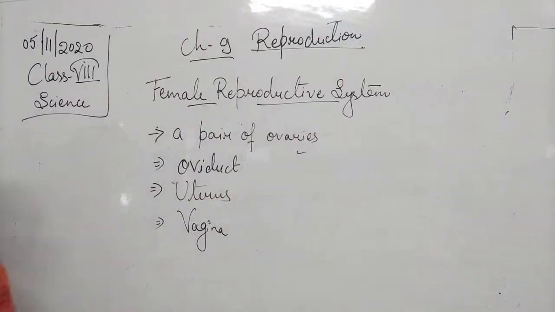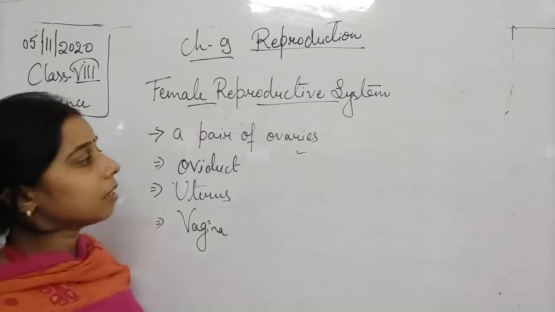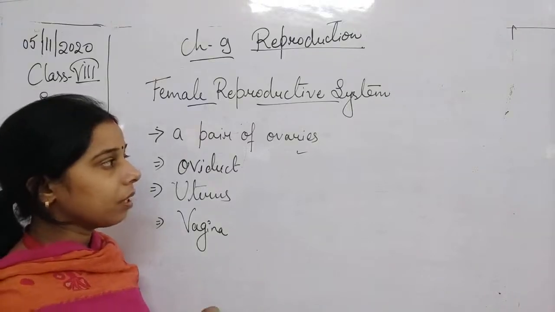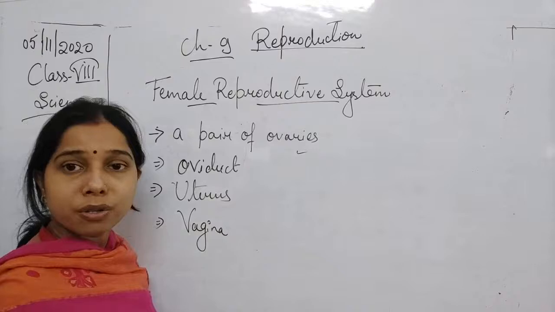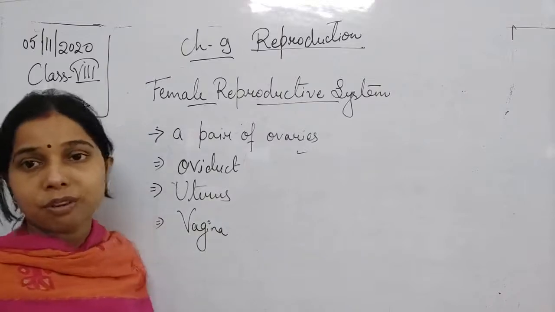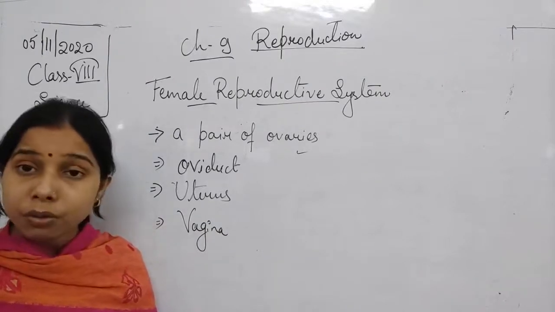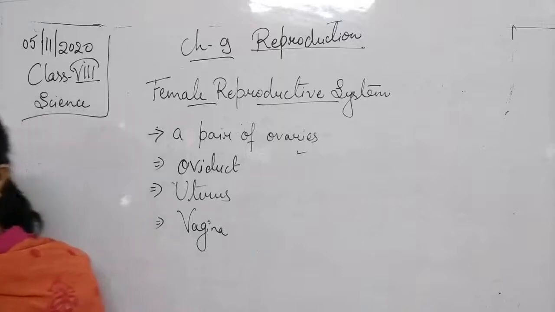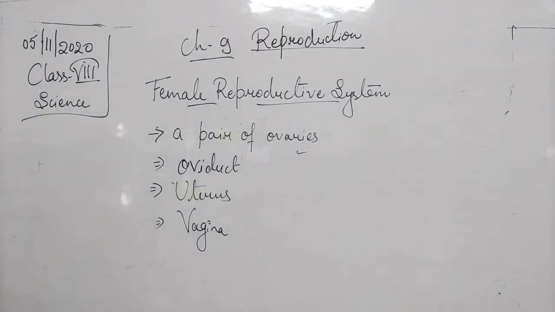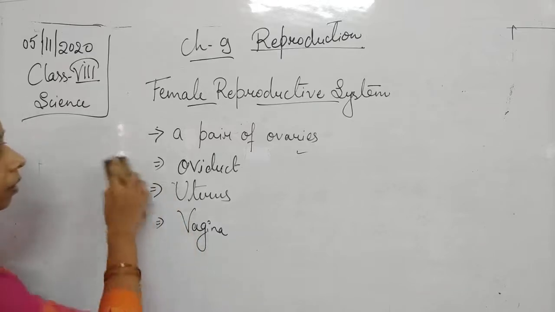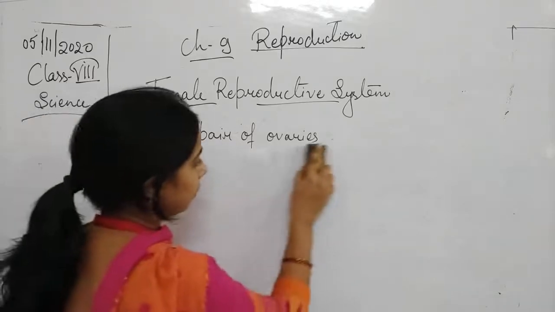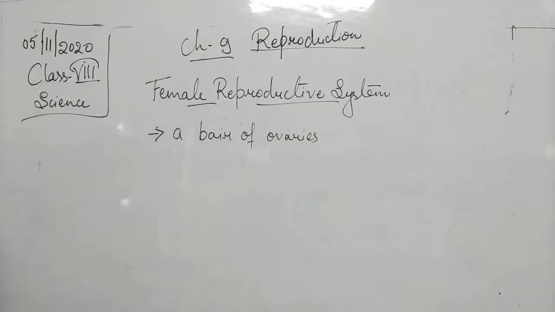When you see the term ovaries, it tells that this is a part which is responsible for the formation of an egg, also known as ova or ovum. So basically, if we talk about the first one, that is a pair of ovaries, what kind of shape does it have, students?